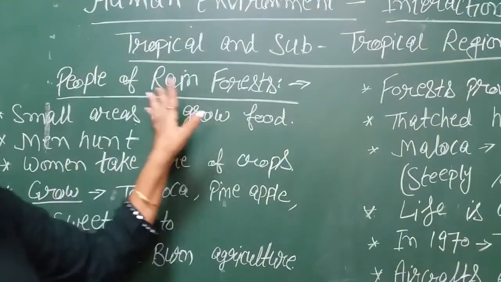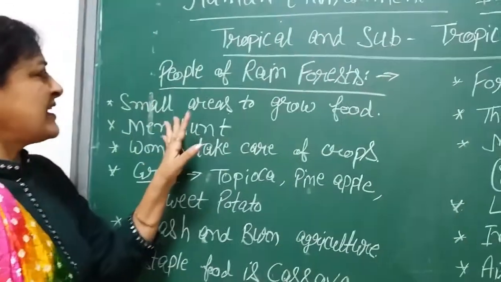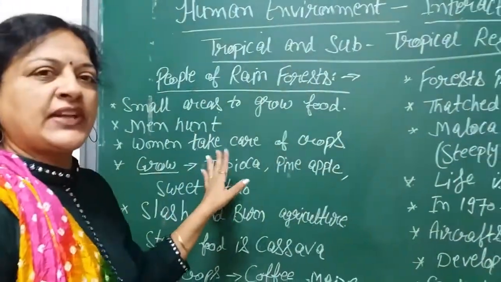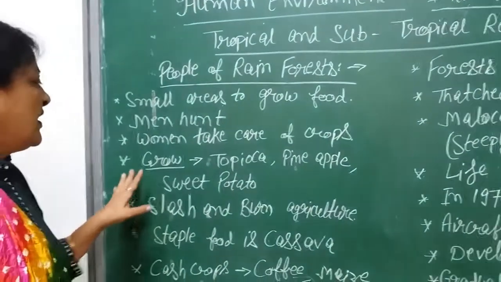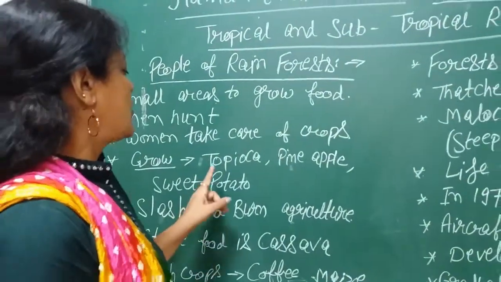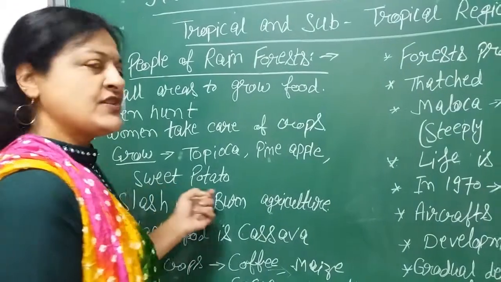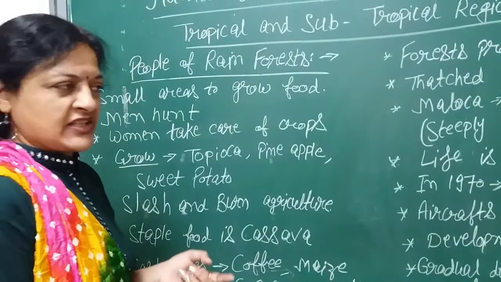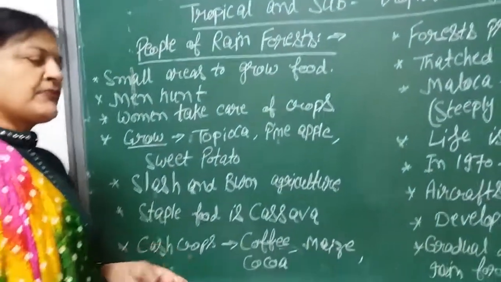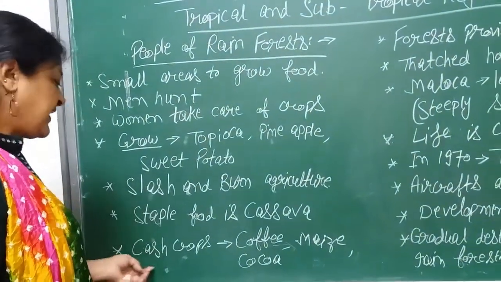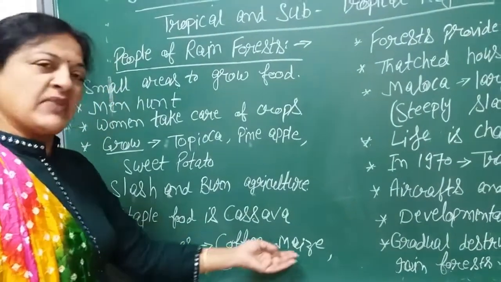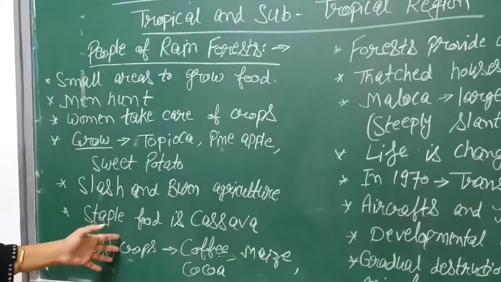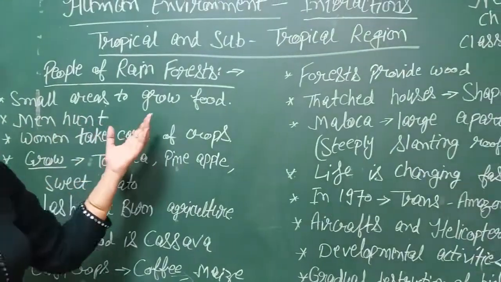Now we will talk about people of the rainforest. There are small areas to grow food, and here men hunt and women take care of the crops which are grown. The main crops grown here are tapioca, pineapple and sweet potato. Women look after these crops, and slash and burn agriculture is followed here. The staple food of this area is cassava, and cash crops grown here are coffee, maize and cocoa. Women take care of all these crops because men keep on hunting here.